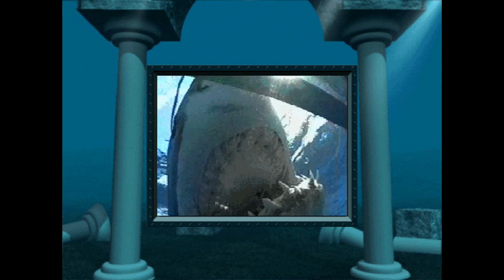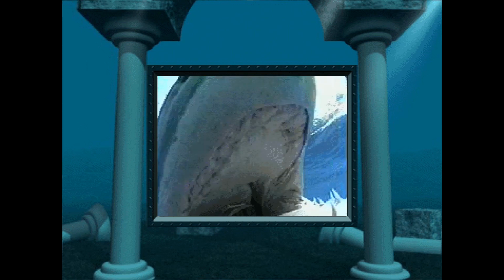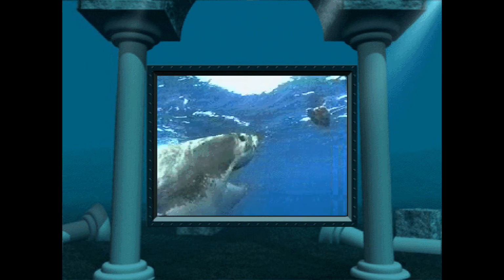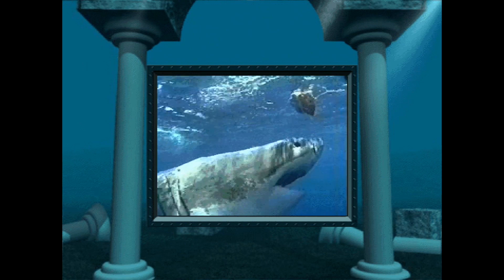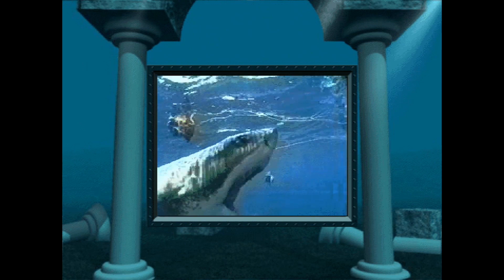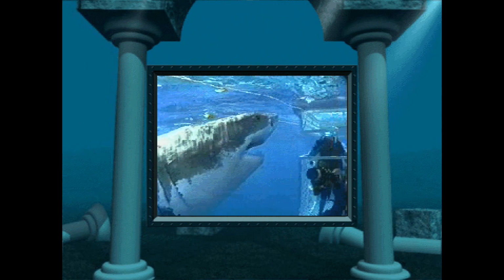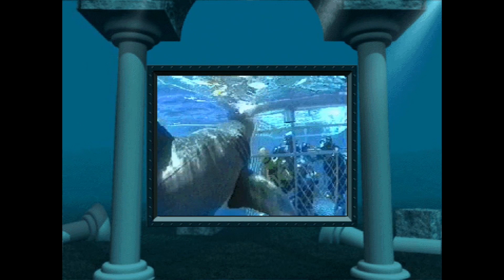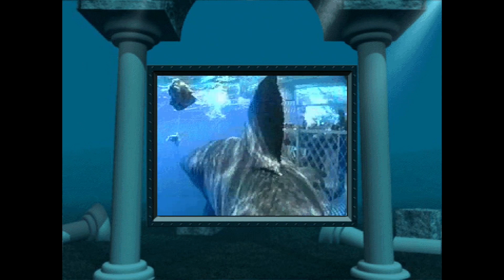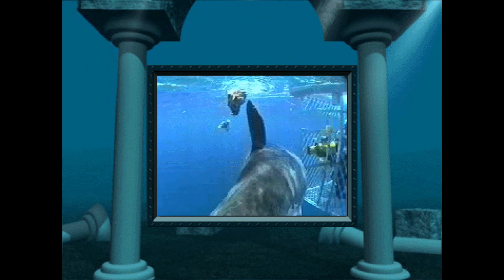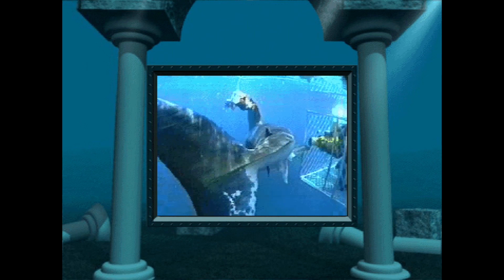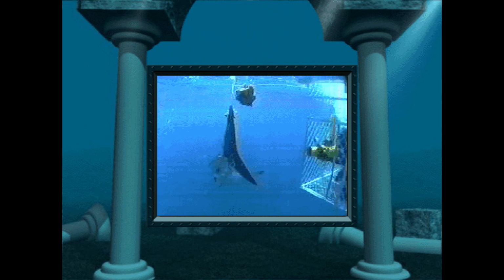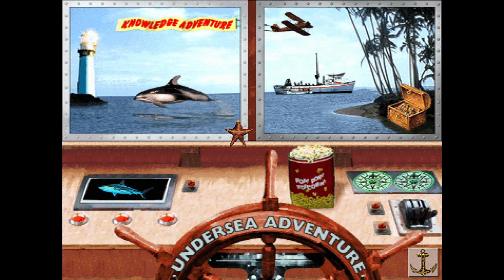Oh, look at that. Nasty stuff. He ignored the bait and he went for us instead. And the music is indicating sharks are dangerous. Which, though I've not had much contact with sharks, I would deem to be accurate. Oh, what a terrifying opening to a child's edutainment game. Hey kids, want to learn about under the sea? Here, have a giant shark try to eat you. Okay, you've made your point.